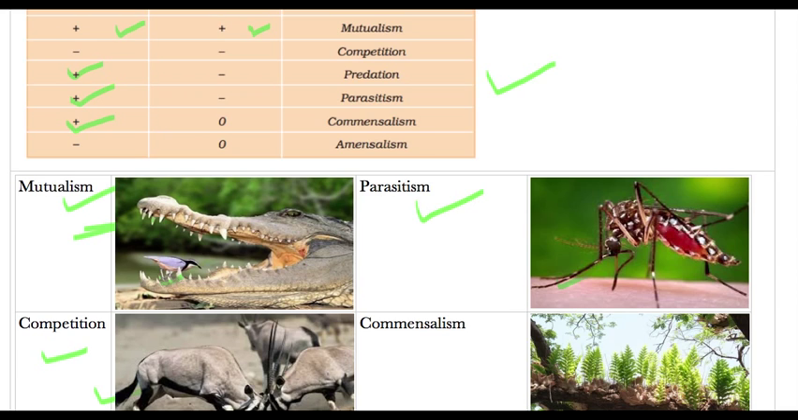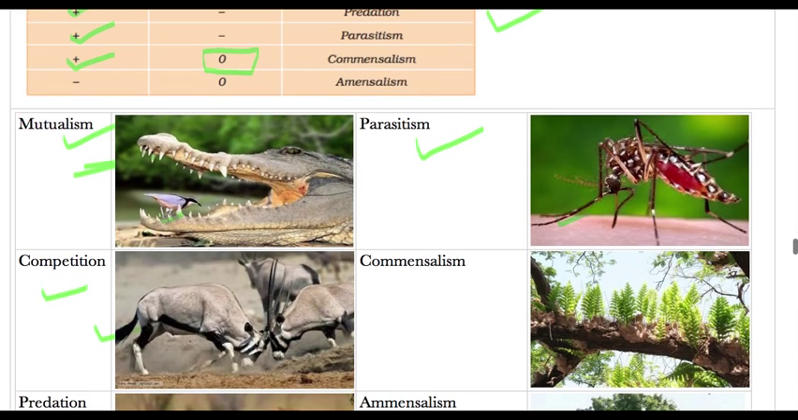In commensalism, one species will have no effect while the other species will have a positive effect. For example, as you can see here, these are ferns which develop on a tree. They are getting sunlight because of their placement on the tree, and the tree is getting nothing.